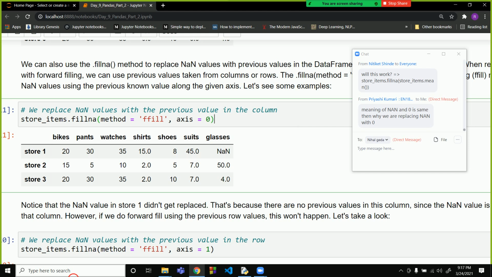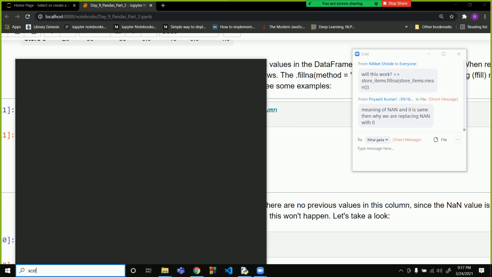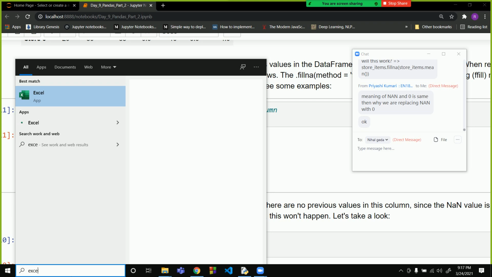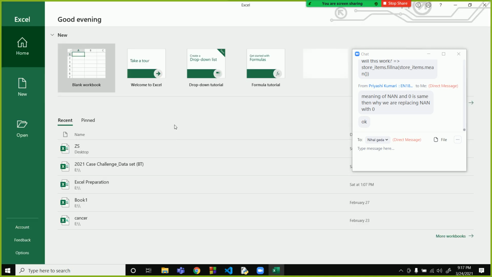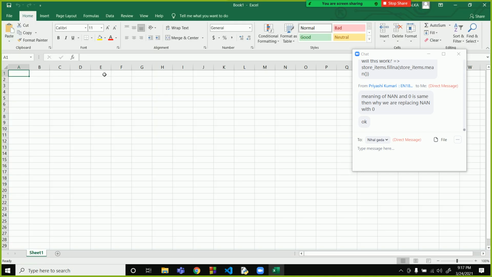See over here in an Excel sheet, if we open an Excel sheet, this is an empty column. Now if I write 0 over here, leave this empty, and then write 0 over here.